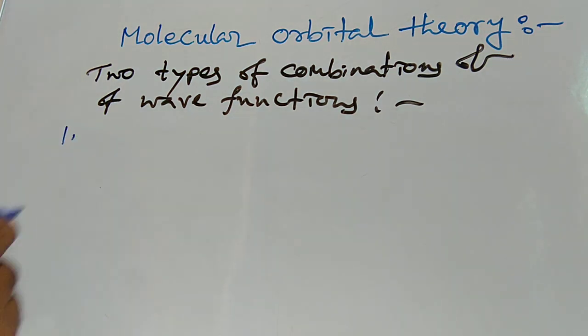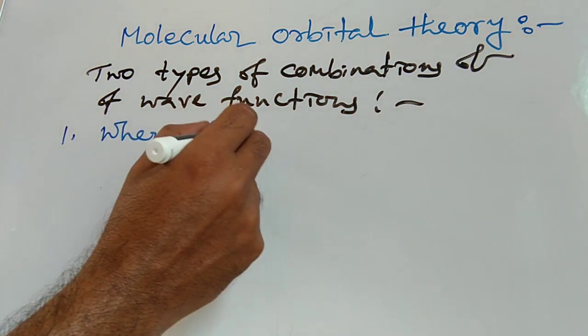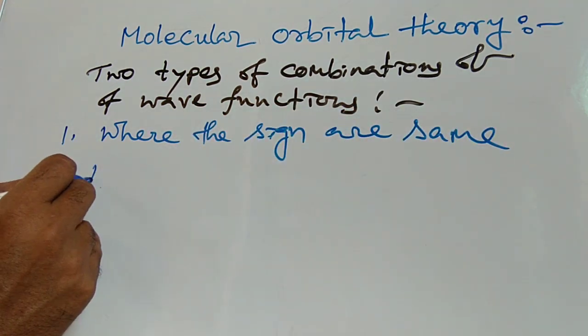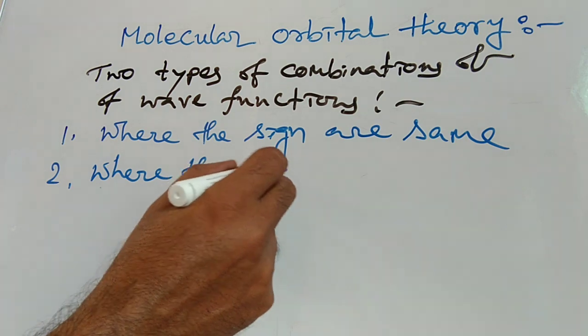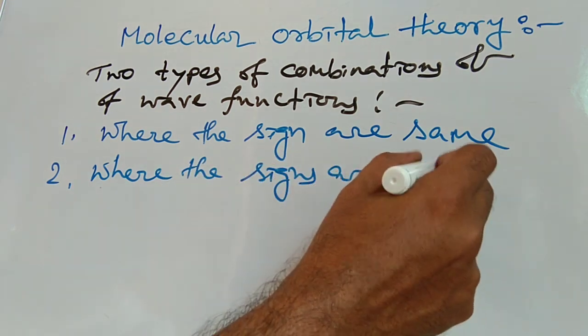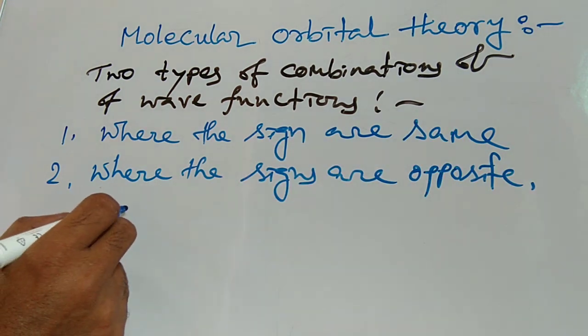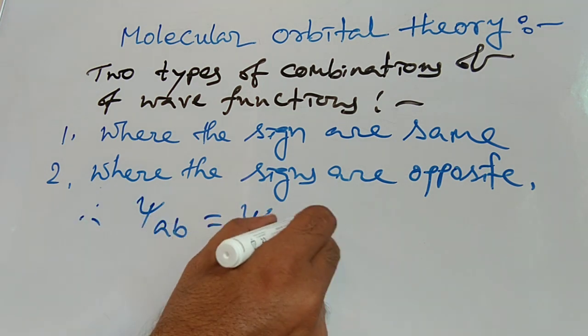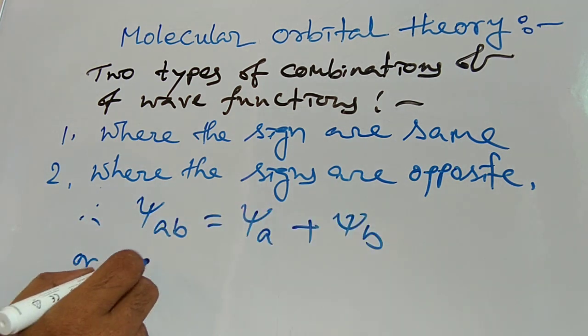If one of the wave functions psi A is arbitrarily assigned a positive sign, the other may be either positive or negative. Wave functions which have the same sign may be regarded as waves that are in phase, which when combined add up to give a larger resultant wave.